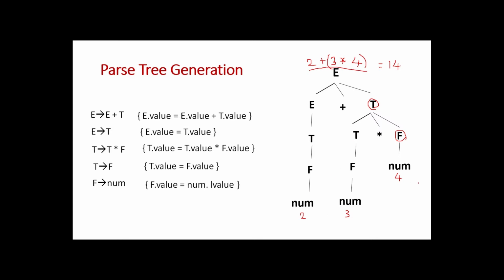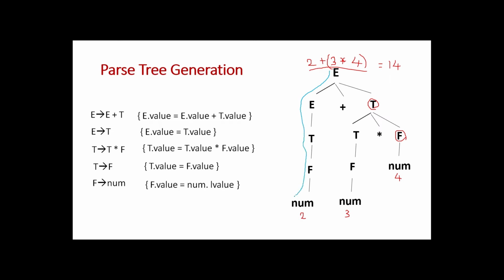After generating the parse tree, what do we have to do? We have to traverse the parse tree top to down and left to right for obtaining the answer. While traversing the parse tree top to down and left to right, with the semantic rule, we are going to perform some actions. Okay. So first it starts with E, then it goes here. So E to E, there is no reduction. Then E to T, no reduction. T to F, no reduction.